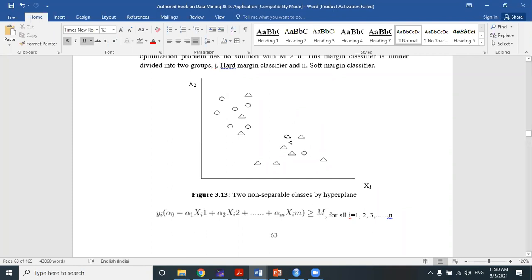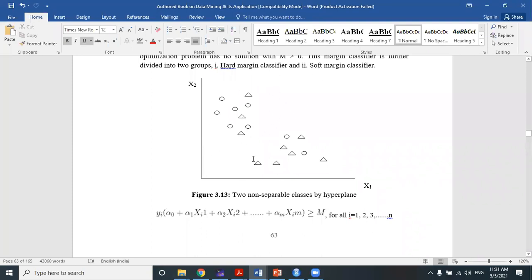Very good, exactly. Linear means a linear line, as in linear regression, which I discussed in my previous class. With a linear line you are unable to separate this kind of data set. It is never possible. You have to make a non-linear line to separate this.